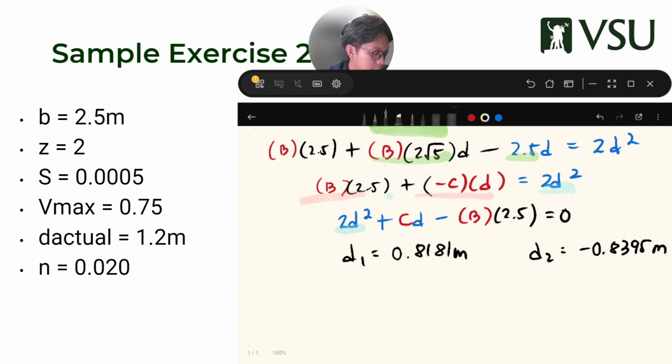That the depth actual is this, automatic. Okay, wala man tayong negative na measurement. So again, that's your actual depth.